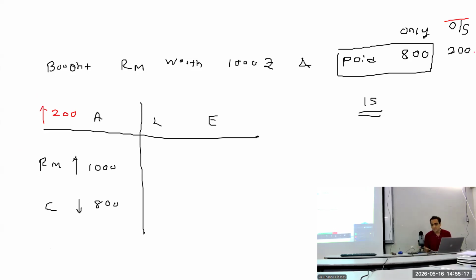This outstanding of 200 is what we are still required to pay. We are liable to pay that, so it will be coming under the head of liability. That liability is called money payable, and it will go up by 200. Another word for that is accounts payable, another word is creditors. So this will be going up by 200, and that matches with this.